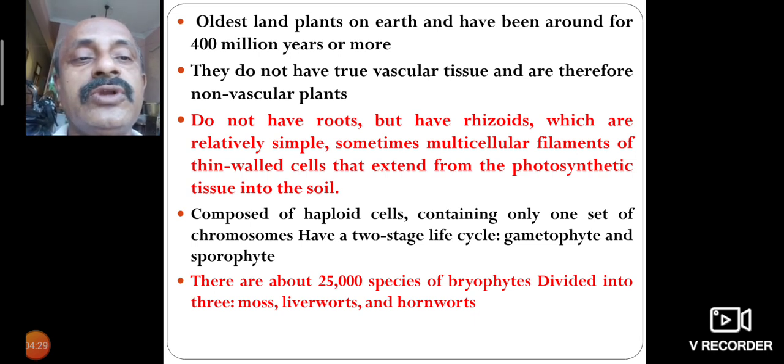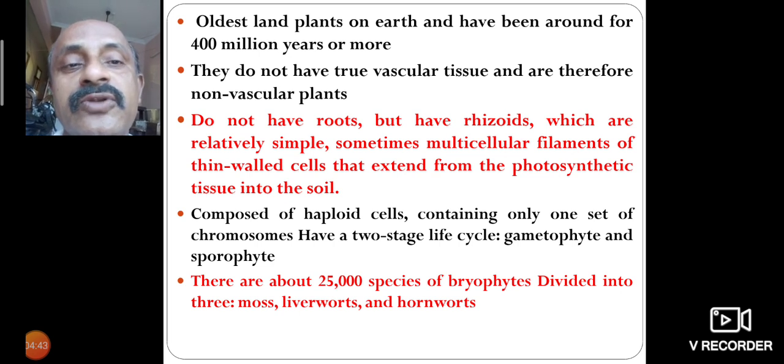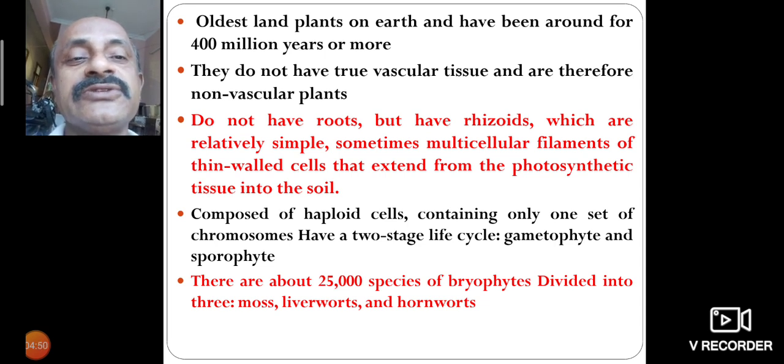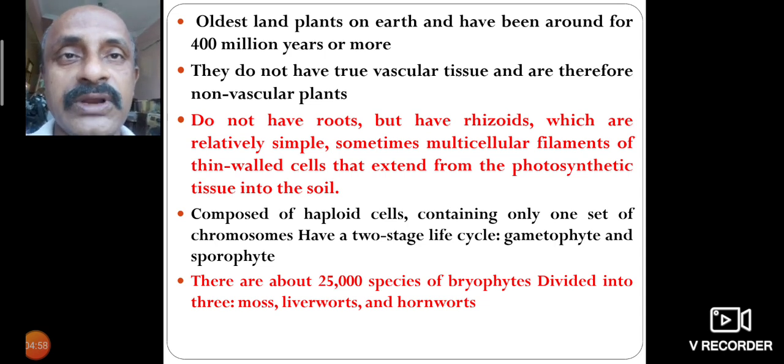There are about 25,000 species of bryophytes divided into three groups: mosses, liverworts and hornworts. Mosses are a well developed group of the bryophytes. Liverworts are the first group, hornworts the second group, and mosses the third group of plants.